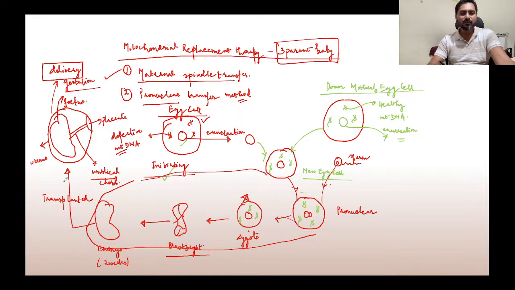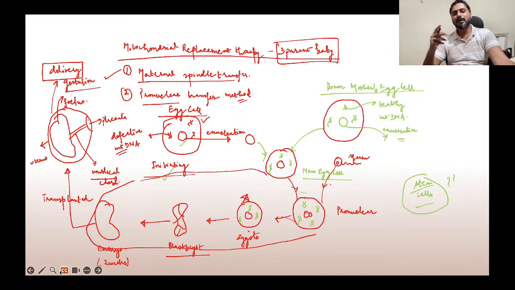Now just to make you aware of stem cells, because the next topic that we'll touch upon is therapeutic cloning. So do you know what stem cells are?